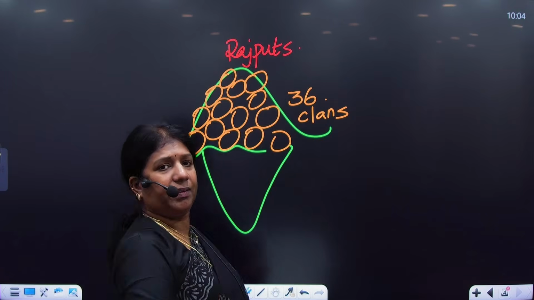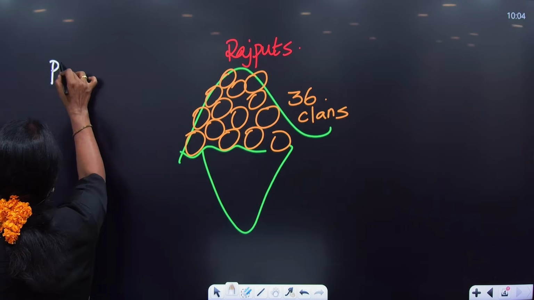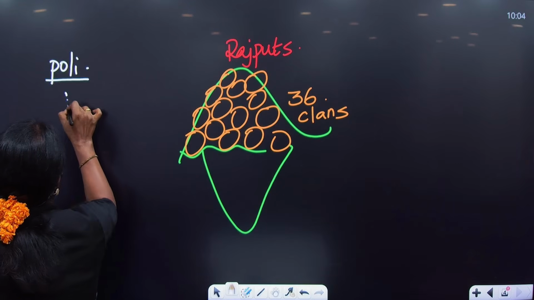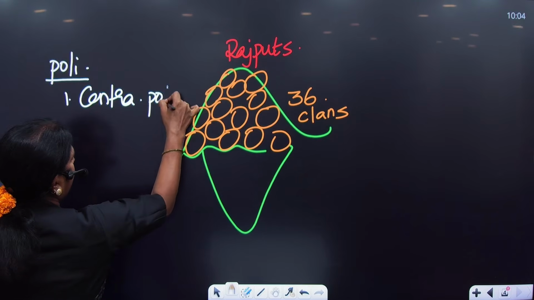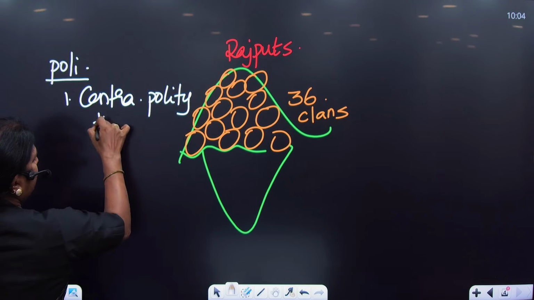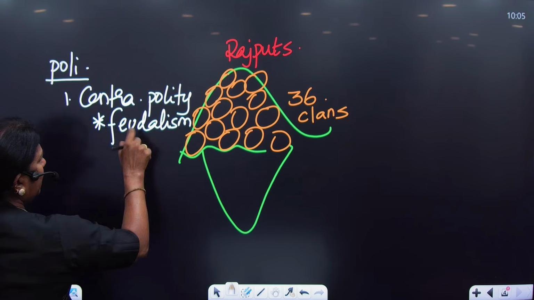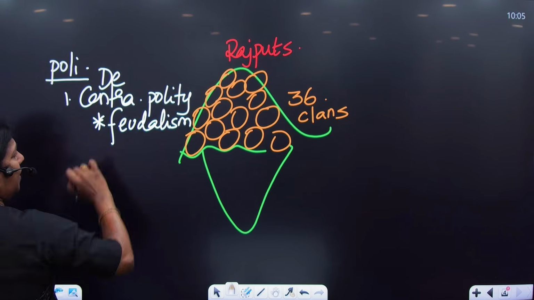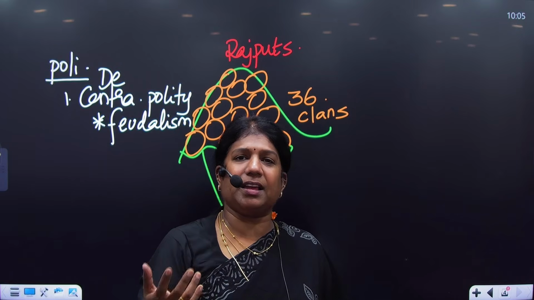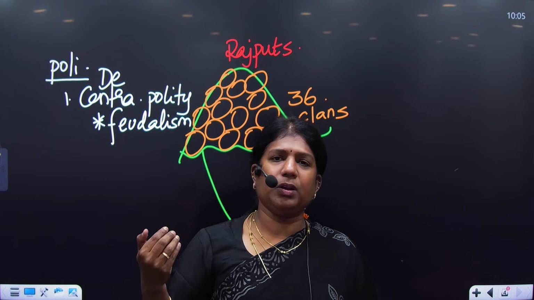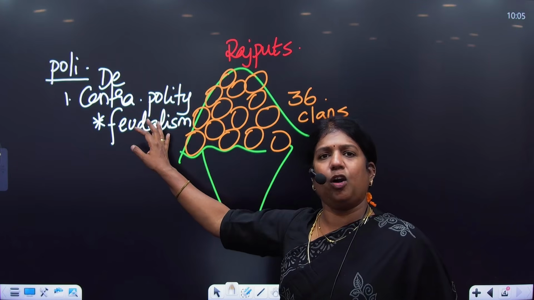So politically, when you look at the Rajputs, number one, they had a centralized polity. Then the existence of feudalism was there. Since feudalism existed, the polity became decentralized. Because throughout ancient India, we have had a centralized polity. The moment feudalism was introduced by the Satavahanas, feudalism became a very common norm.